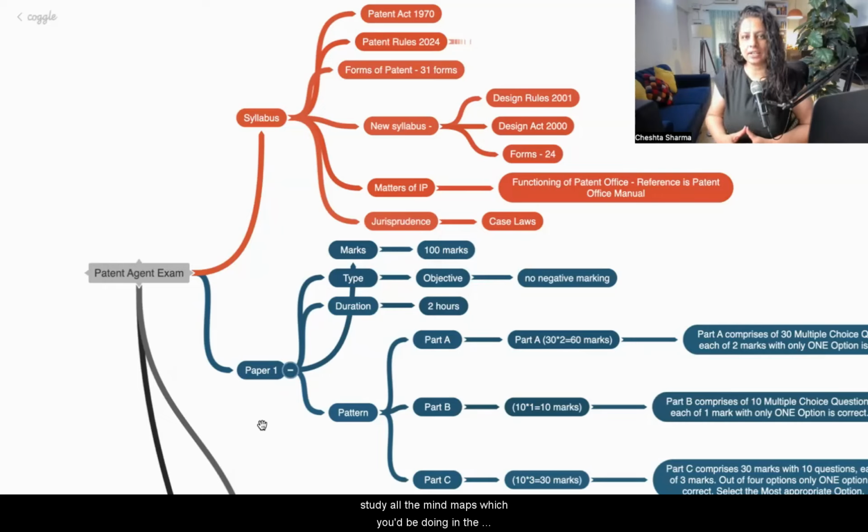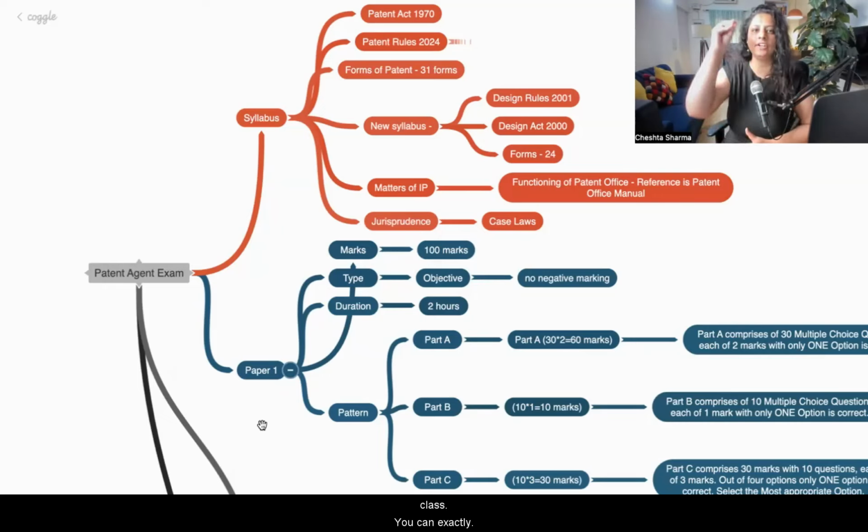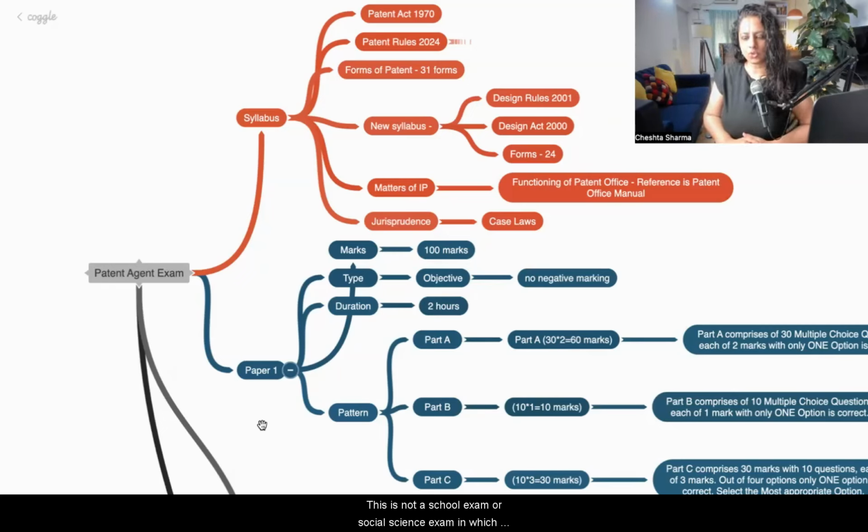When you're writing a case study, you can exactly draw the mind map or diagram which you'll be doing in the class. There's no need to fill in pages. This is not a school exam or social science exam in which, if it's a 10 marks question, you have to write 5 pages. No, it's not like that. You make a diagram because you have to save time, and you will get full marks. This is a proven technique. All my students have been making diagrams in paper number 2, and they've been getting good marks. So diagrams are the thing. There are going to be a lot of diagrams and flow charts, which will make everything simpler and broken down into steps.